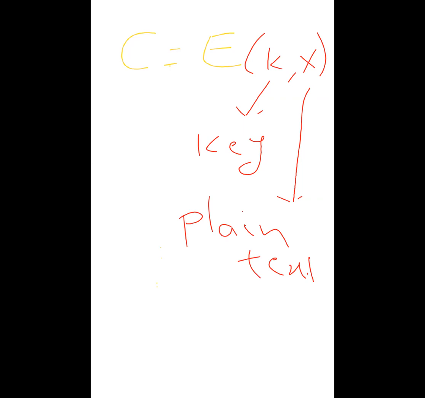But what is the algorithm here? C is equal to P plus K modulo 26.